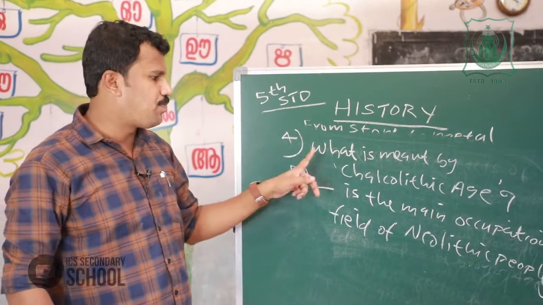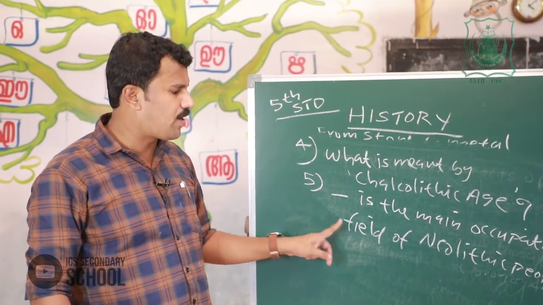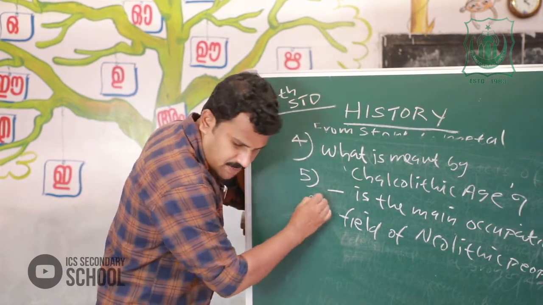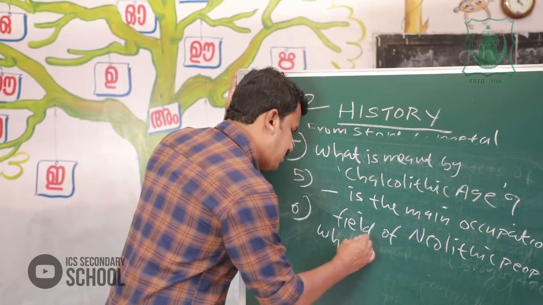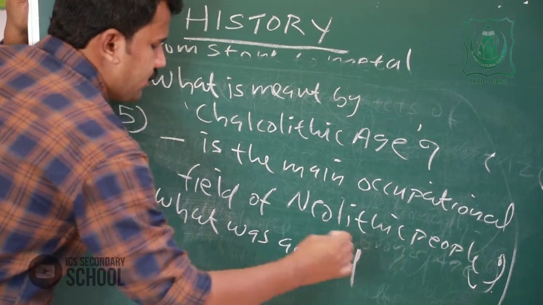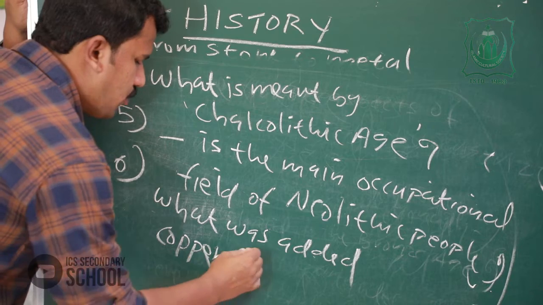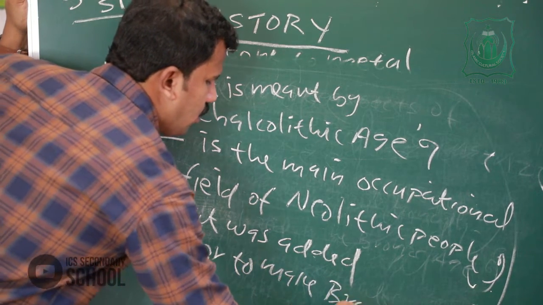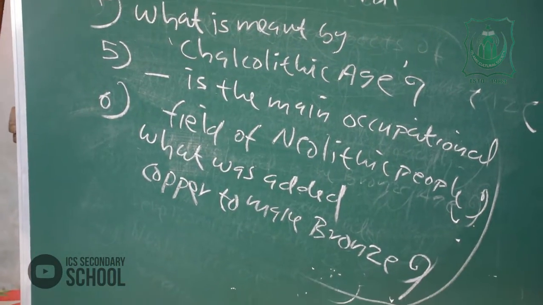Question number 4. What is meant by Chalcolithic Age? Question number 5. Dash is the main occupational field of Neolithic people. Then question number 6. What was added to copper to make bronze?